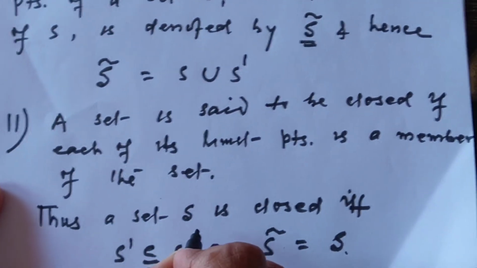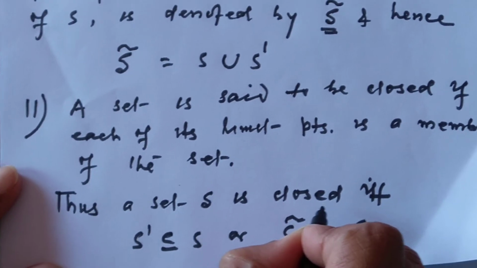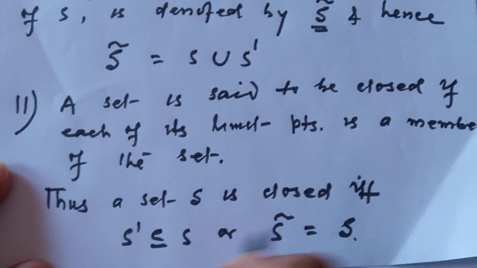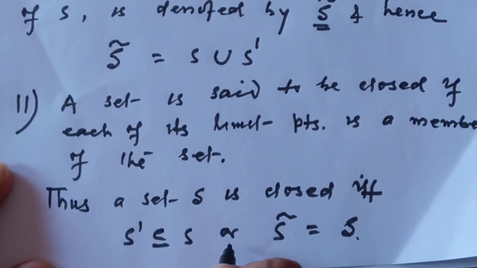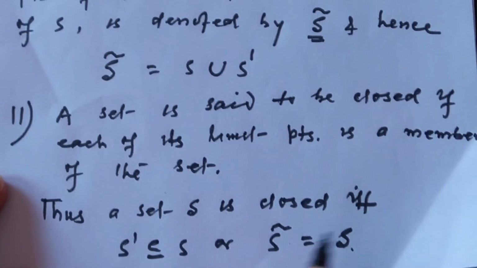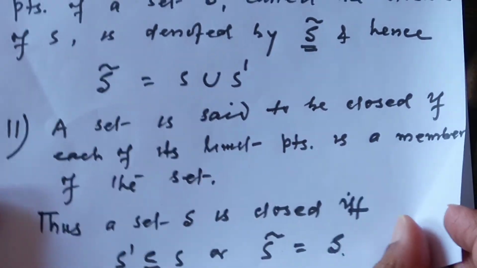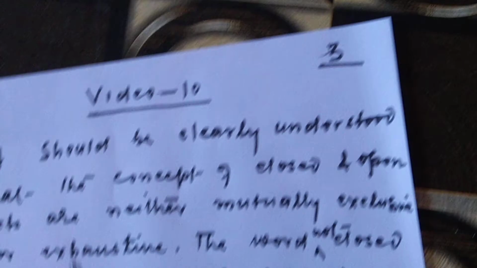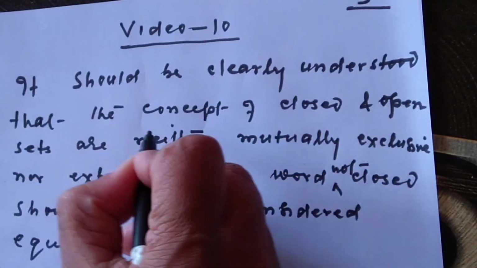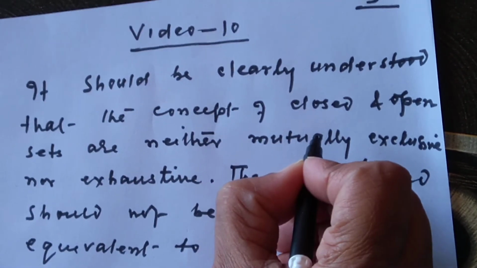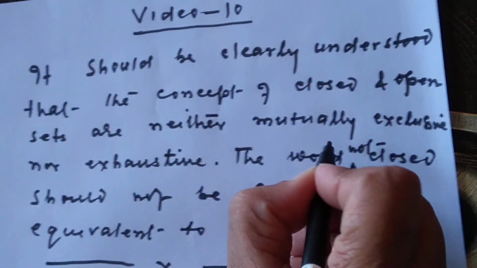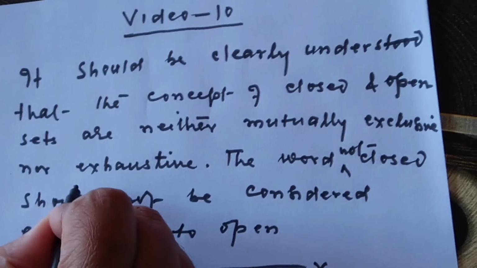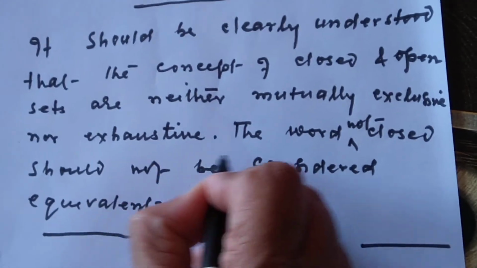Thus a set S is closed if and only if S dash is a subset of S, or closure of S is equal to S. It should be clearly understood that the concepts of closed and open sets are neither mutually exclusive nor exhaustive.